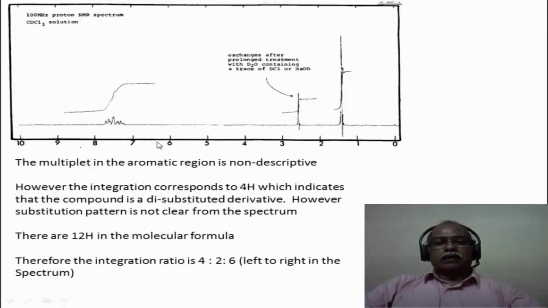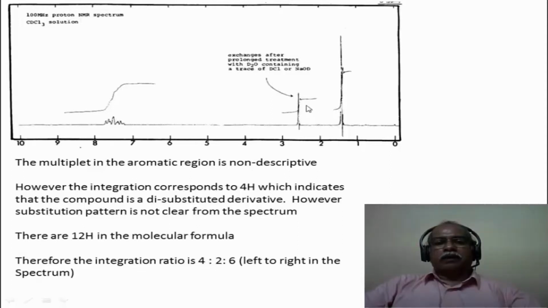A 4 hydrogen intensity in the aromatic region would only mean that it is a di-substituted aromatic compound, but unfortunately from the non-descript splitting pattern, we cannot tell whether it is ortho di-substituted, meta di-substituted or para di-substituted. So the integration ratio going from left to right is 4:2:6. This multiplet is 4 hydrogens, this is 2 hydrogens and this is 6 hydrogens, which is the information we can get from the proton NMR spectrum. This is an enolizable hydrogen, so it could be adjacent to a carbonyl functional group.